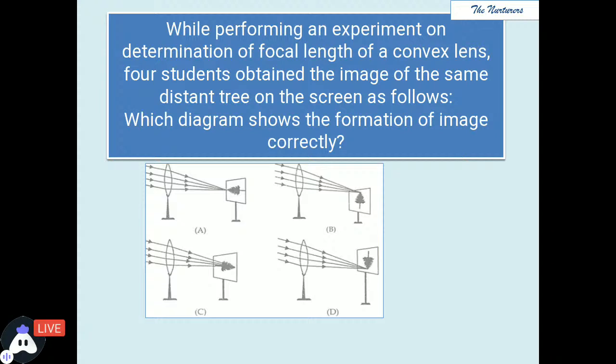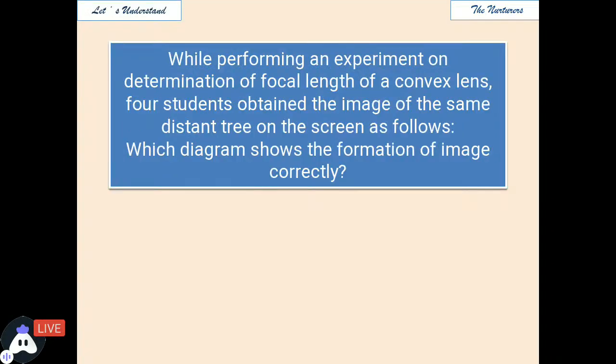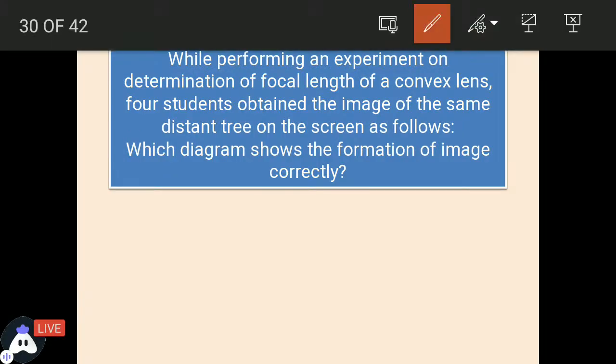And how can you say the correct answer? By looking at the image. In case of B, many are answering B. The B is the virtual and erect image. I hope you all know what do we understand by virtual and erect.